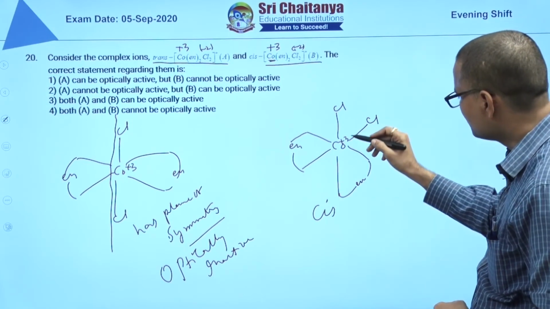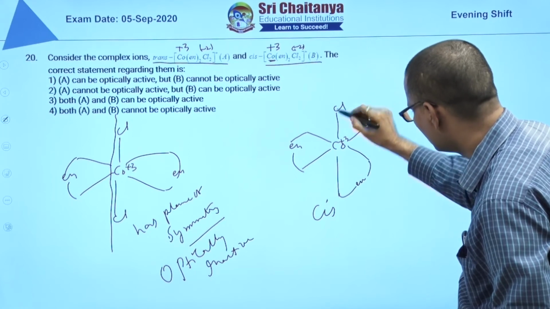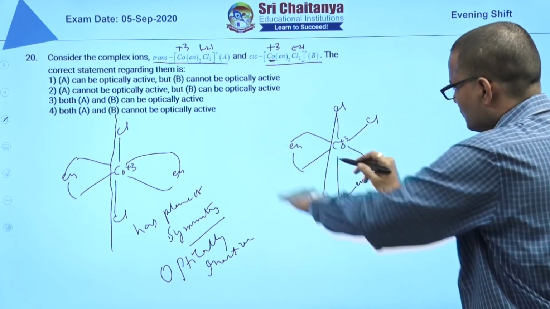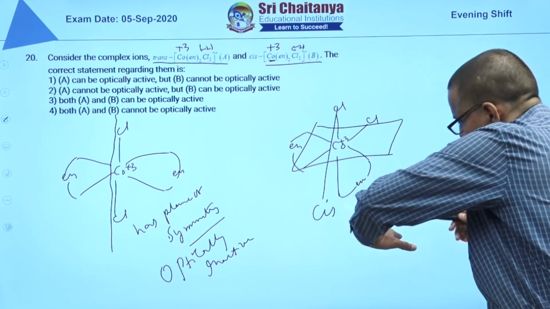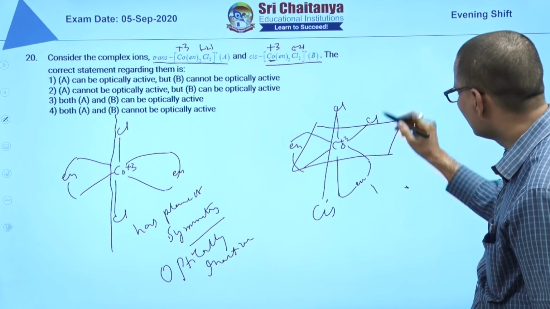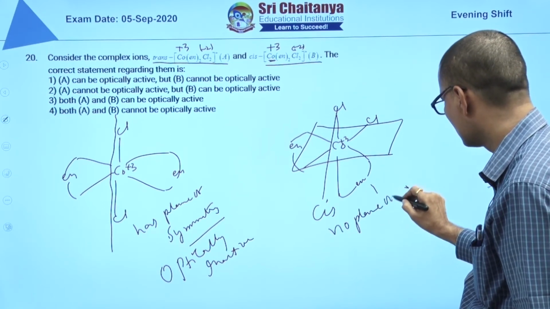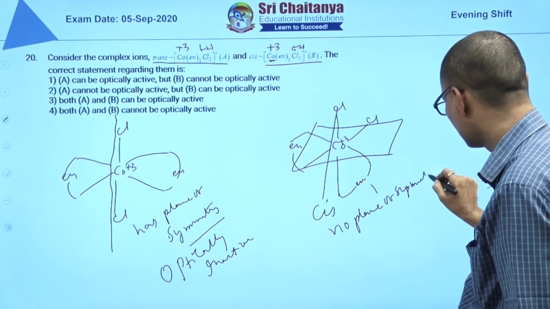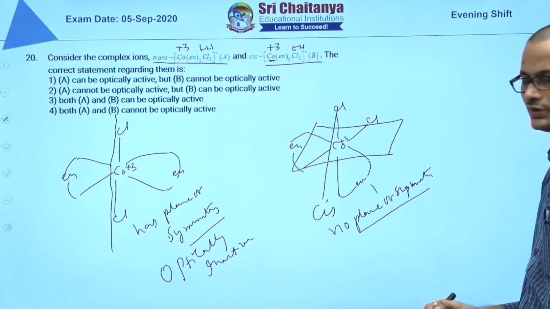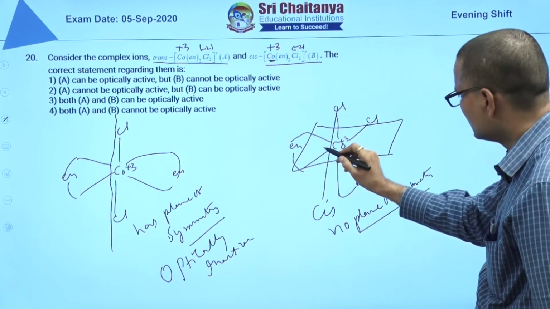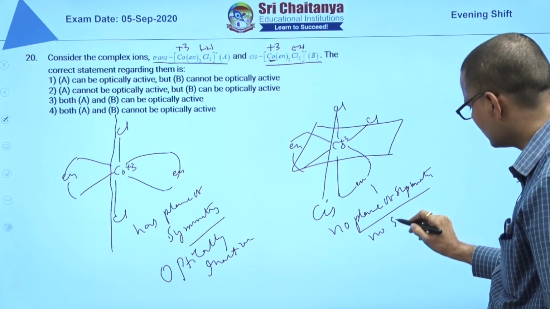If you try to divide this in this plane, 2 chlorines in this plane, this En is in one plane, this En will come below. So obviously it has no plane of symmetry. Center of symmetry is not there, it is not a cyclic compound, it is open chain, sorry, only this part is cyclic. So no center of symmetry also you can say.